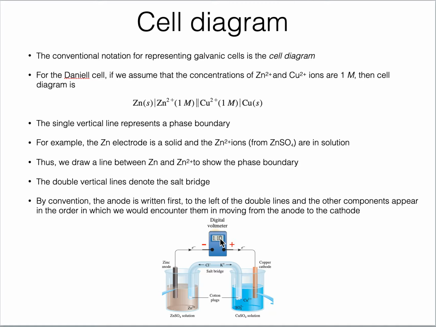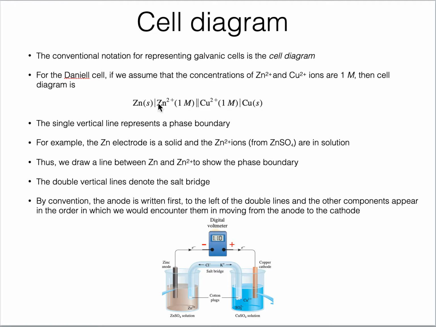Okay, now I have given this phrase here, cell diagram. What does it mean? I don't mean this diagram. Actually, it is a way of representing a galvanic cell. If you see here, it shows zinc solid, this is for this electrode, which is the anode. It is representing this zinc electrode here.